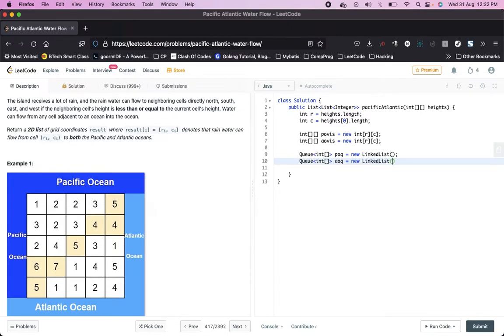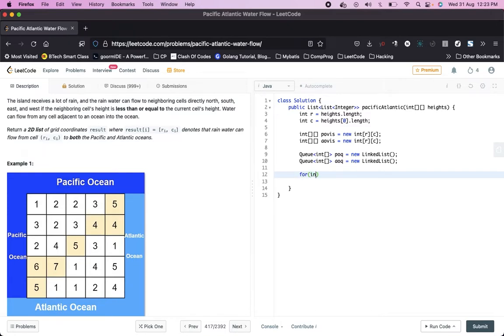Okay. Now we will try to add these edges to the Pacific Ocean and the Atlantic Ocean Q. So let's try to move along Pacific Ocean first in columns.